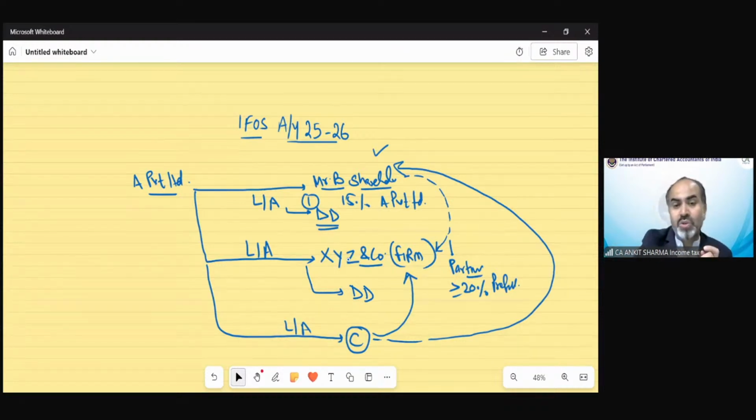So in this case also, this loan or advance would be treated as deemed dividend and needs to be taxed in the hands of C, in the hands of XYZ and company, in the hands of Mr. B. So that was the provision. You should understand those conditions in which this is going to be treated as deemed dividend.